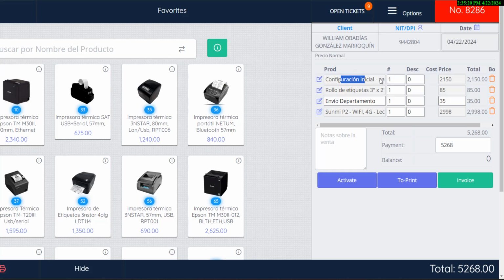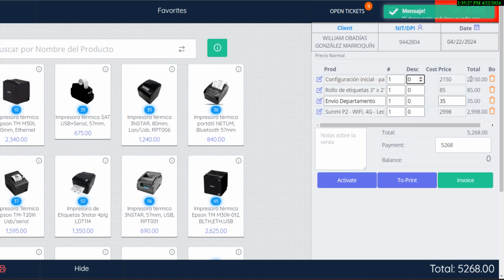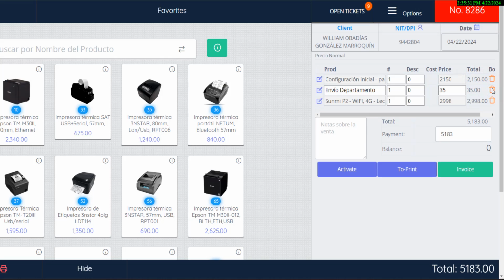Product name displays the name of the product. Quantity shows the quantity added to the transaction. Discount shows any discount assigned to the product. Total displays the total with respect to the product. Delete. By clicking the Delete icon, the product will be removed from the transaction.